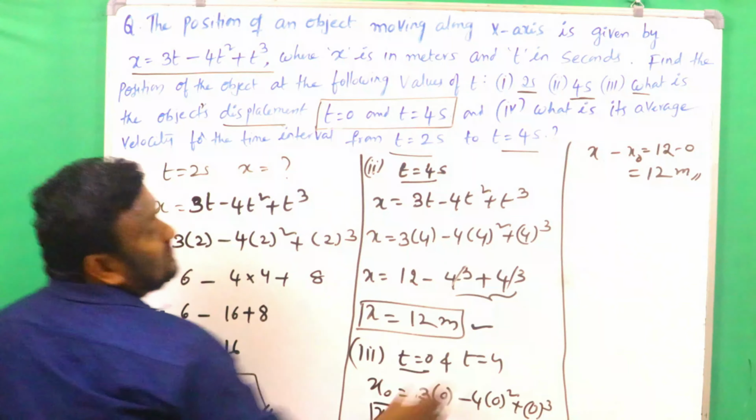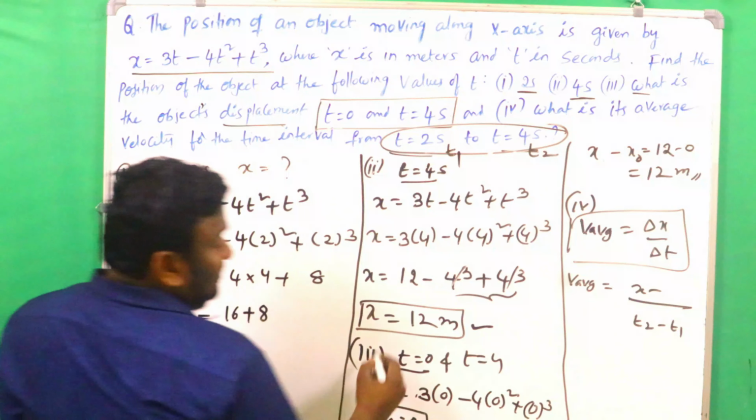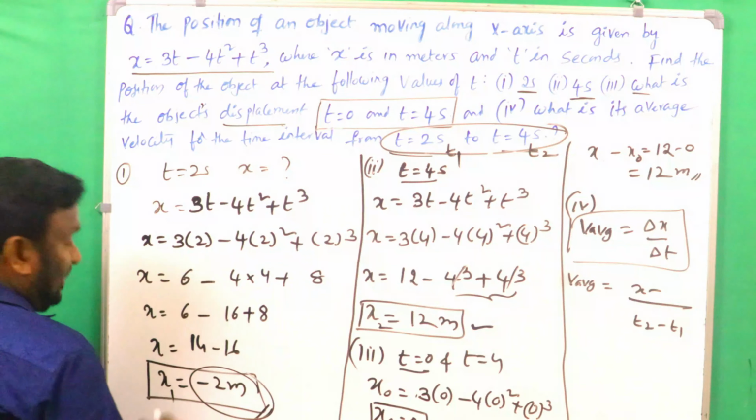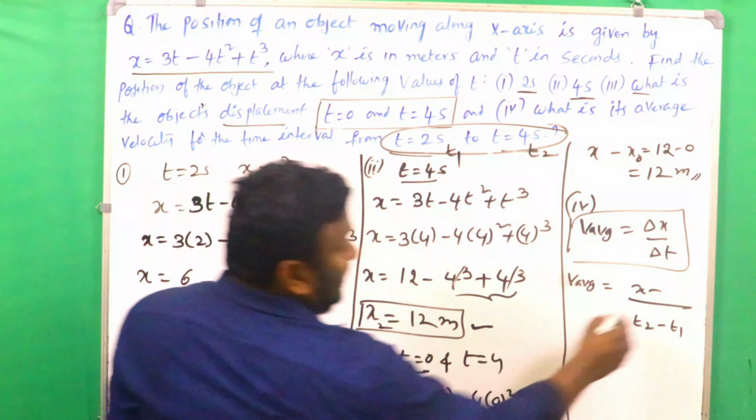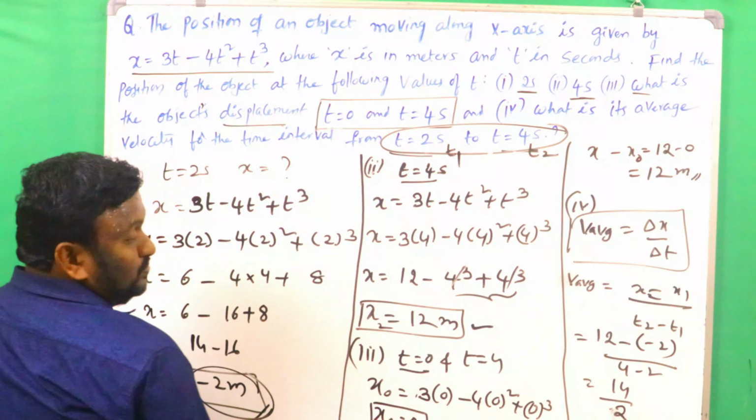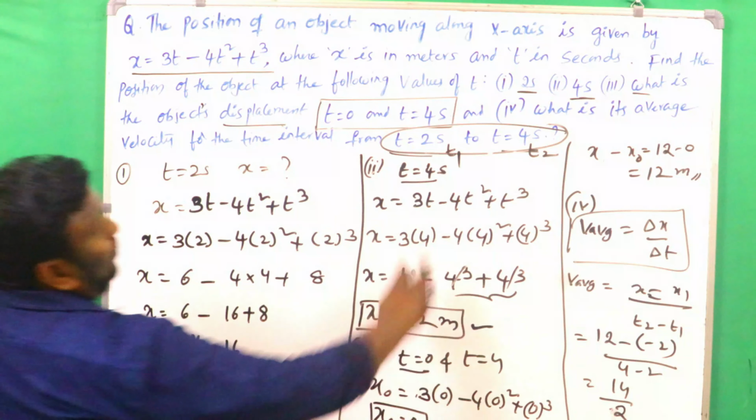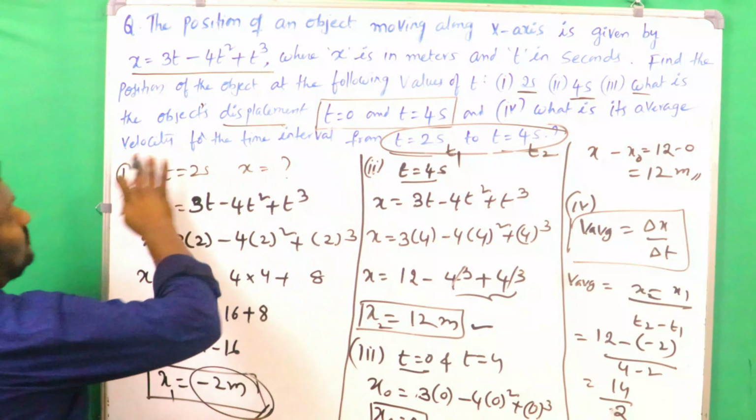For example, this is x2 and this is x1. Then x2 minus x1, where x2 is 12 and x1 is minus 2, divided by 4 minus 2. That is 14 by 2. Very simple. What is the average velocity for the time interval?